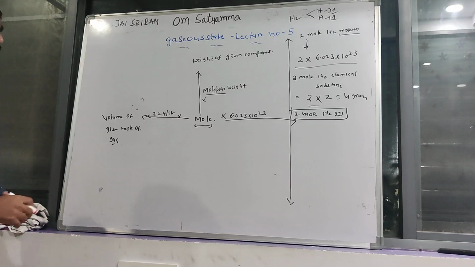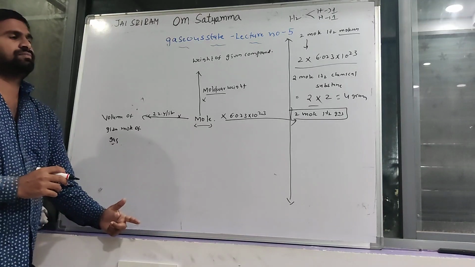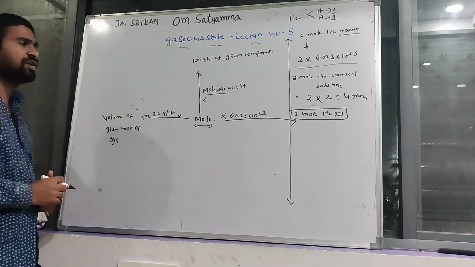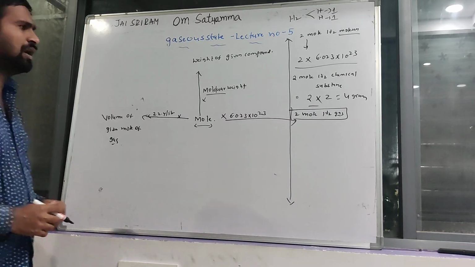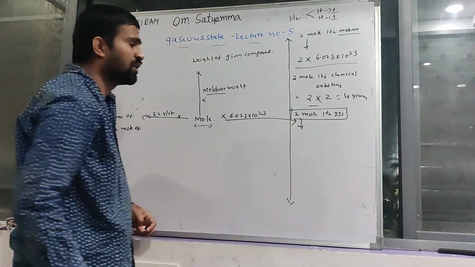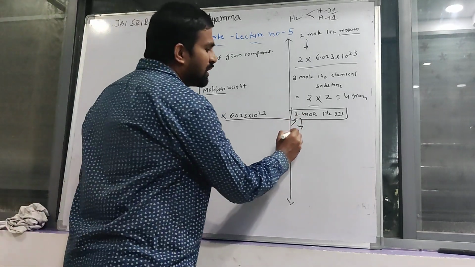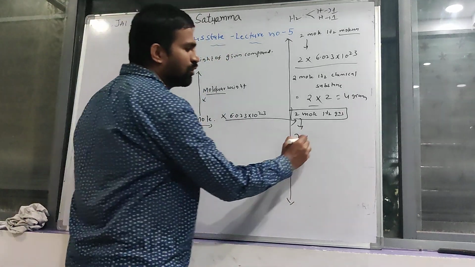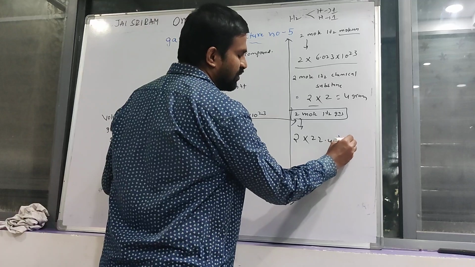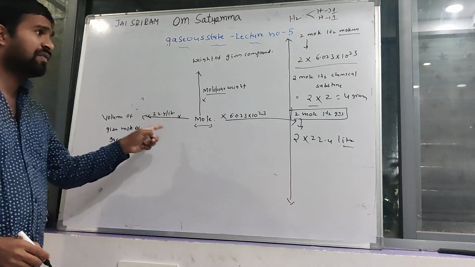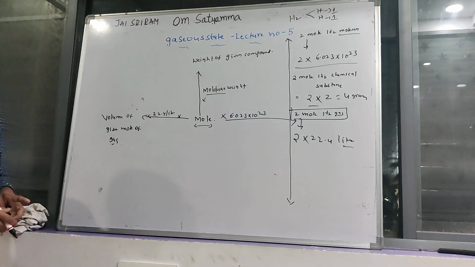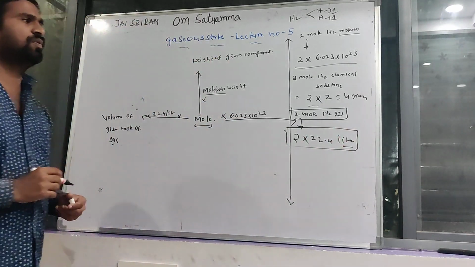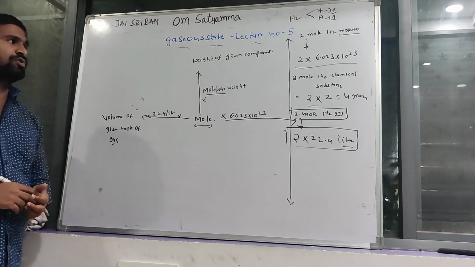If the number of moles is given, then convert it to volume: volume of that chemical substance equals given moles into 22.4 liters. 2 moles of hydrogen gas occupy 22.4 liters of space. This is the total about the mole concept.